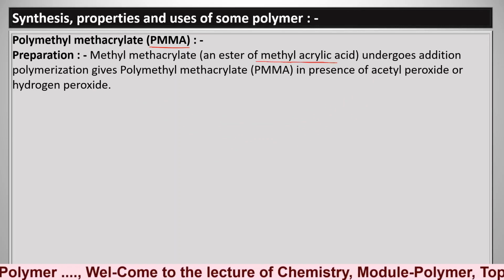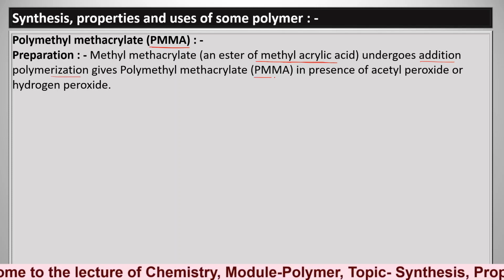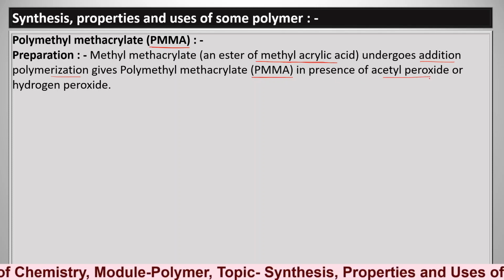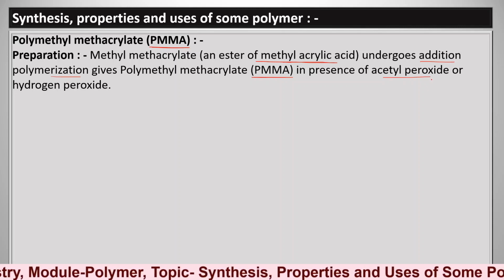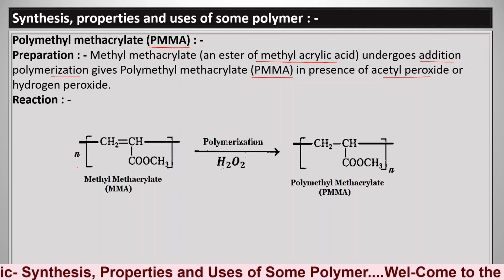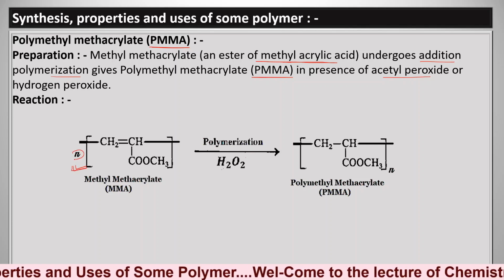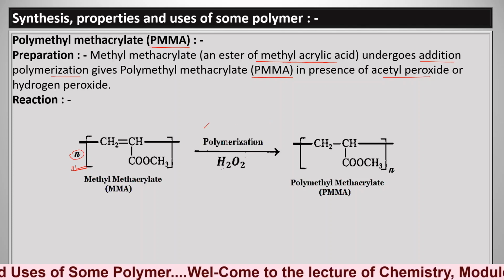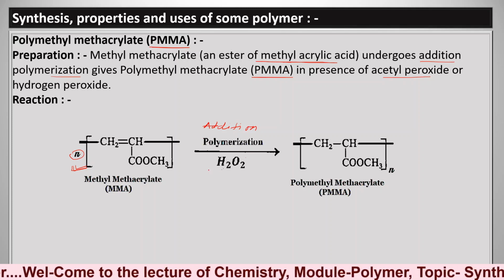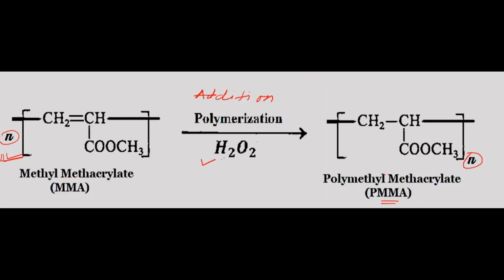The ester of methyl acrylic acid undergoes an addition polymerization reaction to give polymethyl methacrylate, in presence of acetyl peroxide, benzoyl peroxide or hydrogen peroxide as a catalyst. So this is the reaction. In that, n number of methyl methacrylate undergo addition polymerization in presence of the catalyst, that is hydrogen peroxide, and give polymethyl methacrylate, that is PMMA.